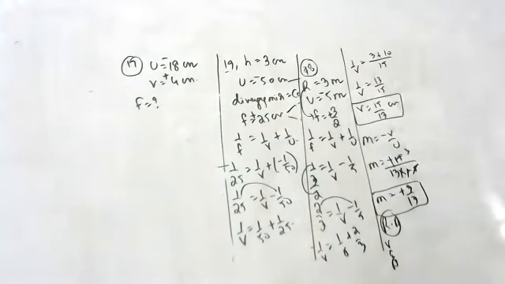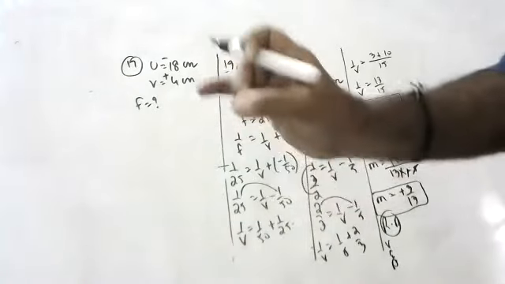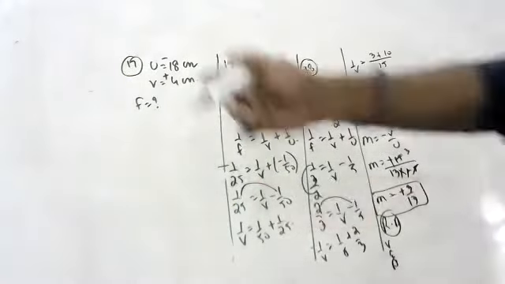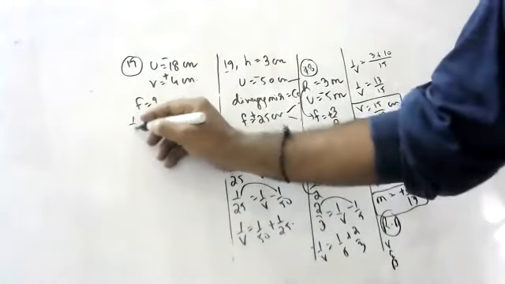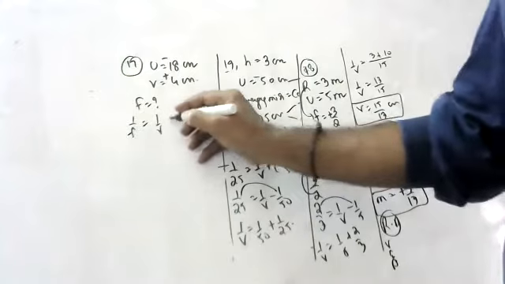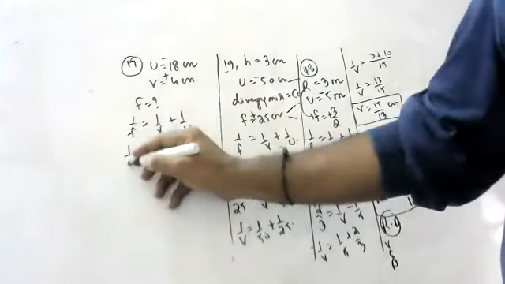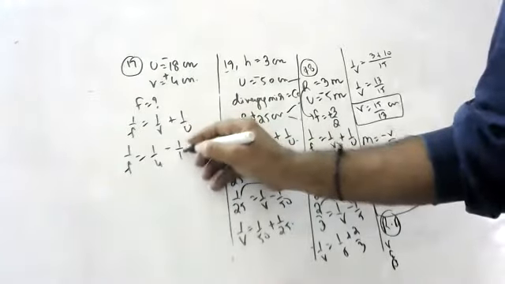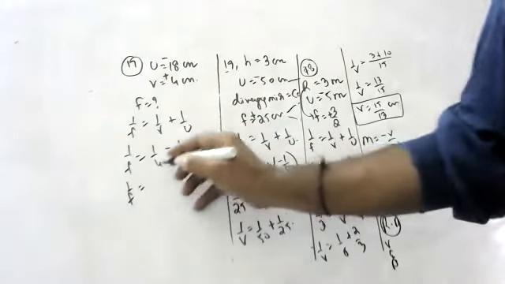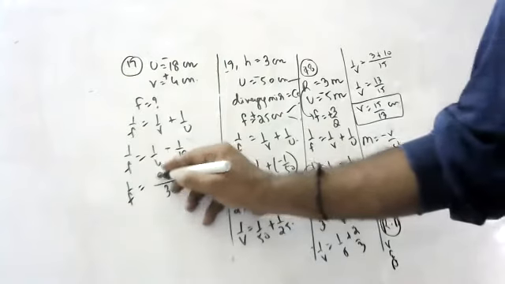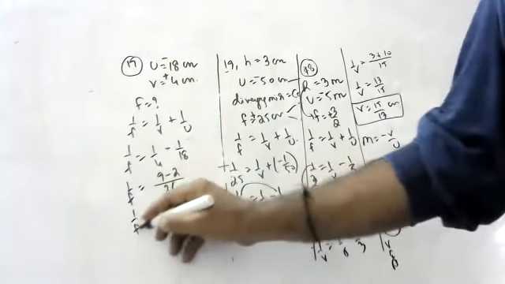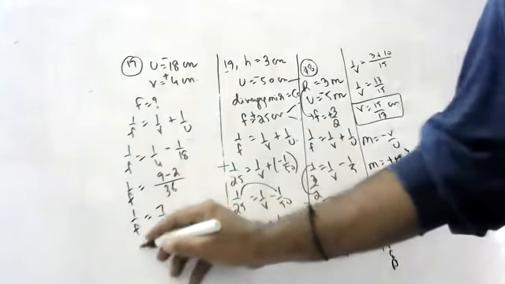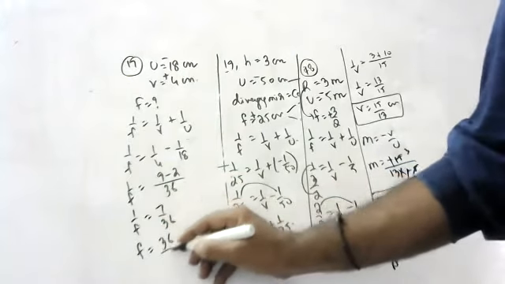Let's see, children, we'll find out the focal length. If you are getting plus, it is convex. If you are getting minus, it is concave. Let's find out. 1 by F is equal to 1 by 4 plus of minus 1 by 18. For 4 and 18, LCM is 36. 1 by F is equal to 7 by 36. F is equal to 36 by 7.